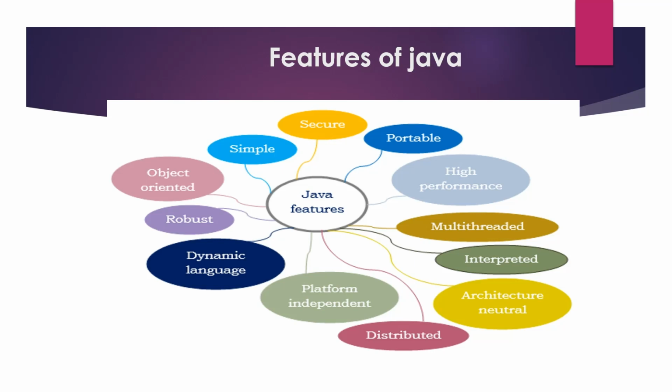Java also supports multi-threading, to run many processes simultaneously or concurrently. It is object oriented, as we have already considered, since it contains the OOPs concepts.